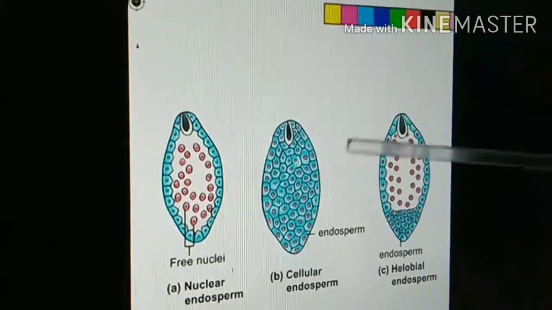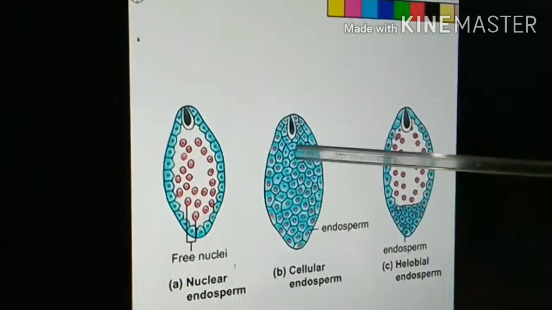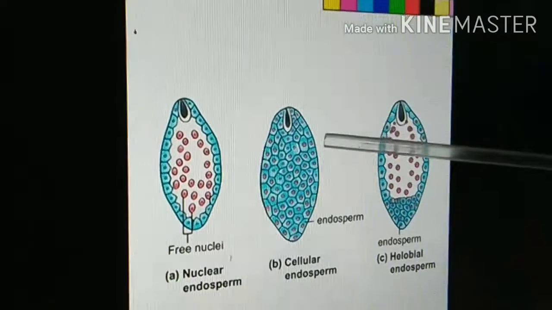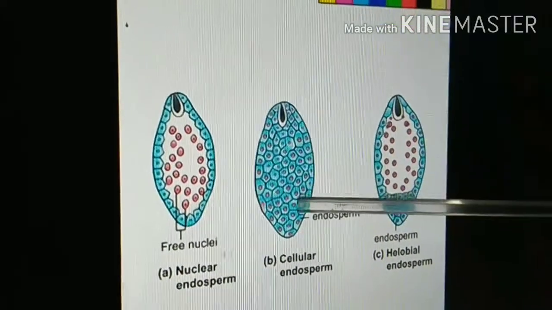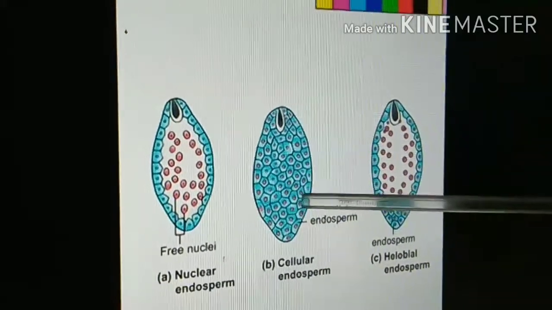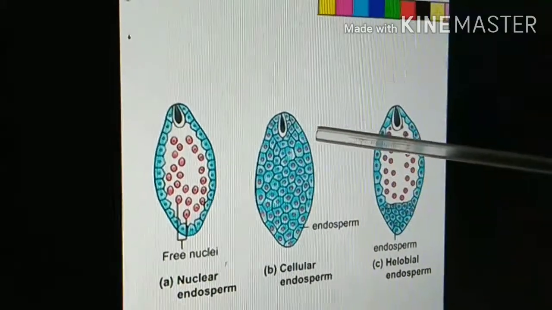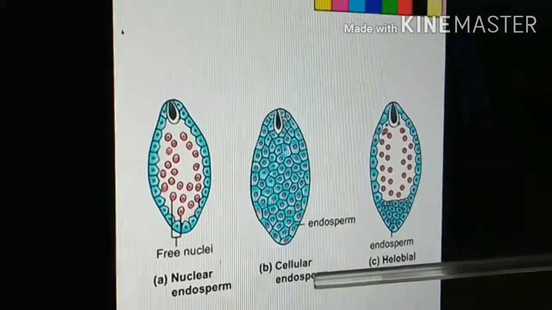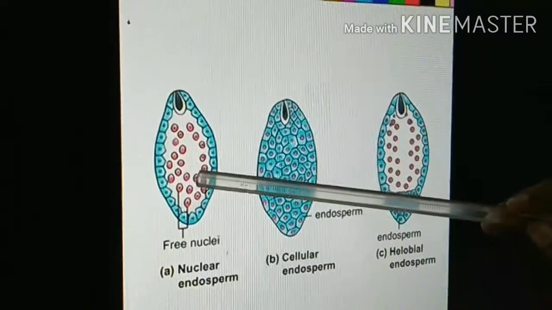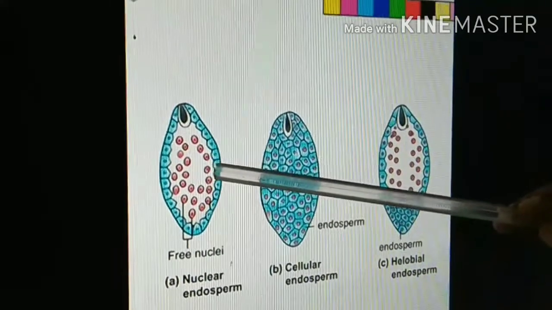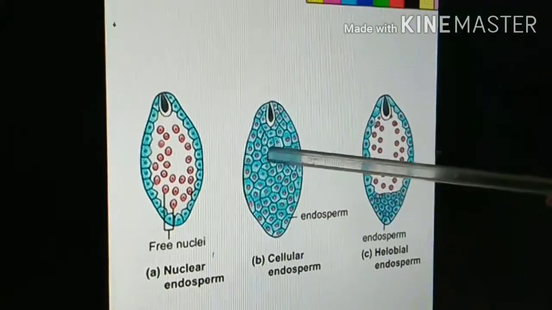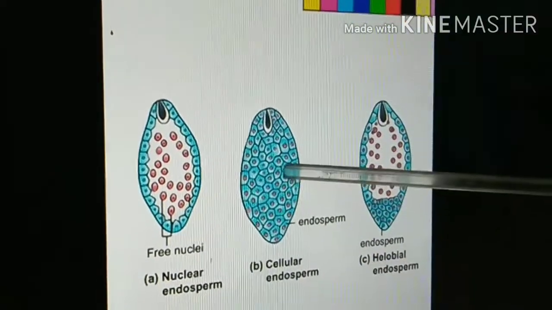Similarly, in geometrical progression, cell division takes place inside the primary endosperm nucleus to form a huge amount of endosperm with the nuclei surrounded by cell wall. This type of endosperm is called cellular endosperm. In the previous one, only nuclei are formed, there is no cell wall produced. That is called nuclear endosperm. If a cell wall is formed, then this is called cellular endosperm.